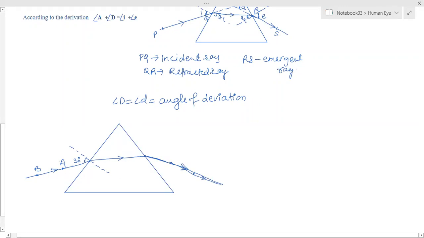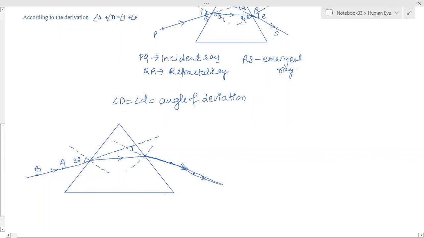So when a light ray is made to fall obliquely on one refractive face, and it emerges from the other refractive face, the emerging ray will be seen like this. That means in a prism, the light rays get refracted downwards, towards the base. Now if we produce the incident ray forward and the emergent ray backwards, they will remain inclined to each other.